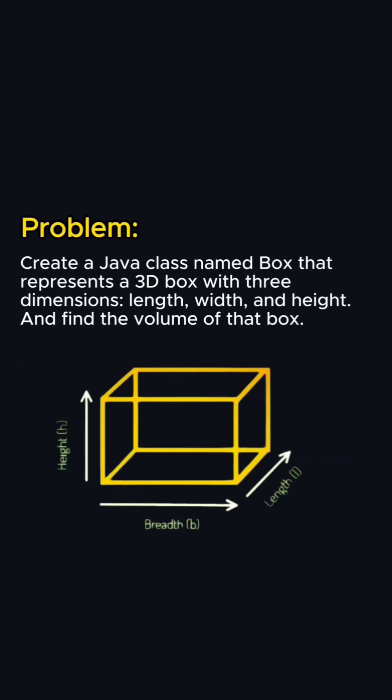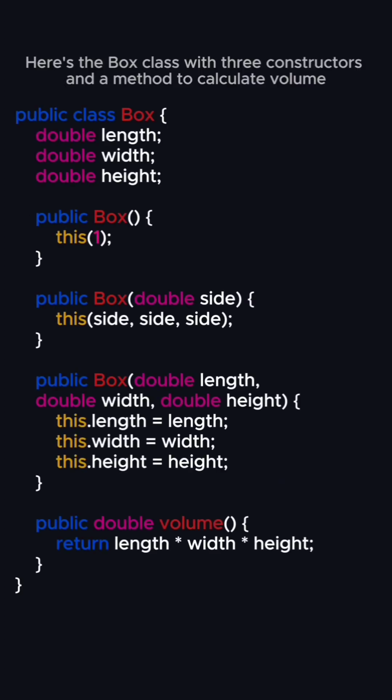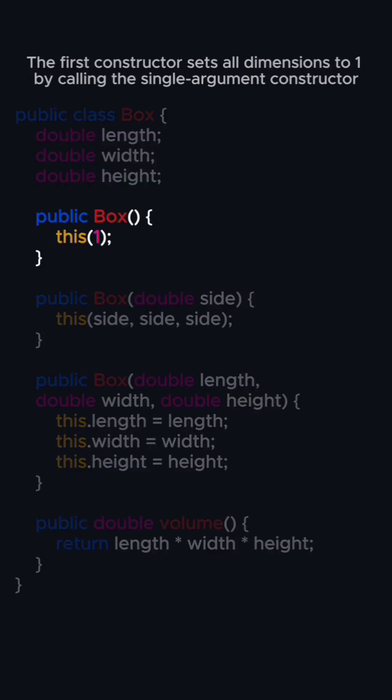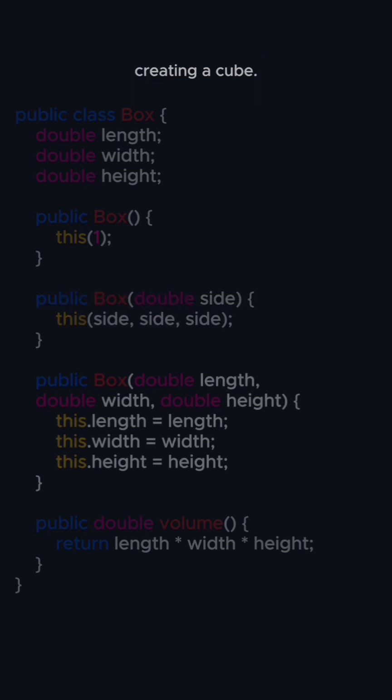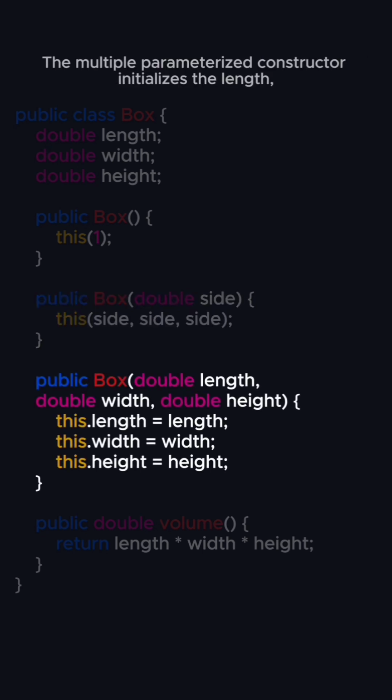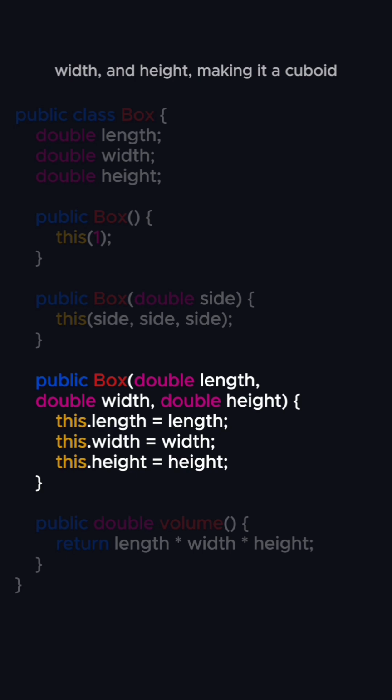Today, we are gonna create a box with 3 dimensions in Java. Let's jump in. Here's the box class with 3 constructors and a method to calculate volume. The first constructor sets all dimensions to 1 by calling the single argument constructor. The single parameterized constructor sets all 3 dimensions to the same value, creating a cube. The multiple parameterized constructor initializes the length, width, and height, making it a cuboid.